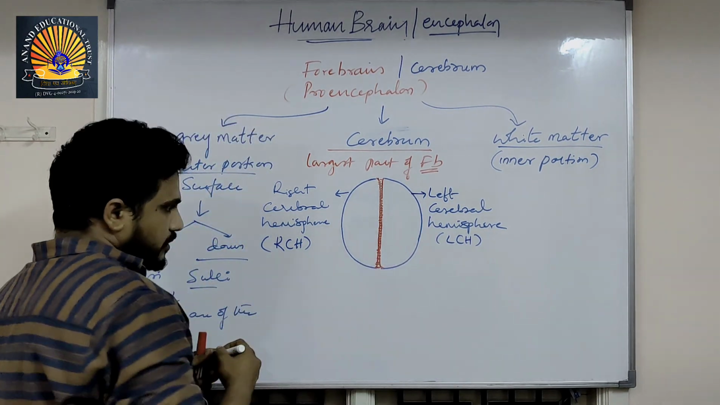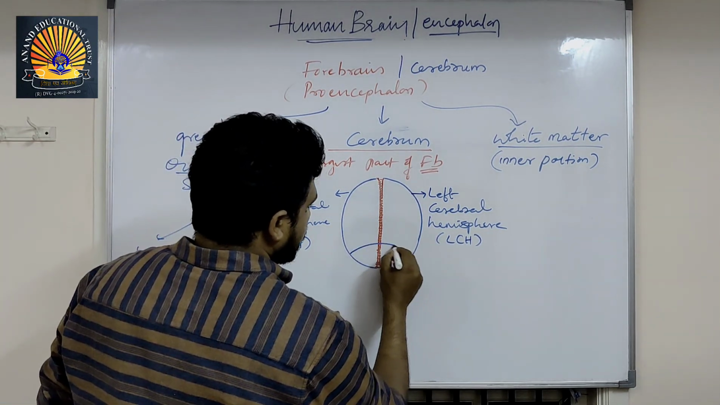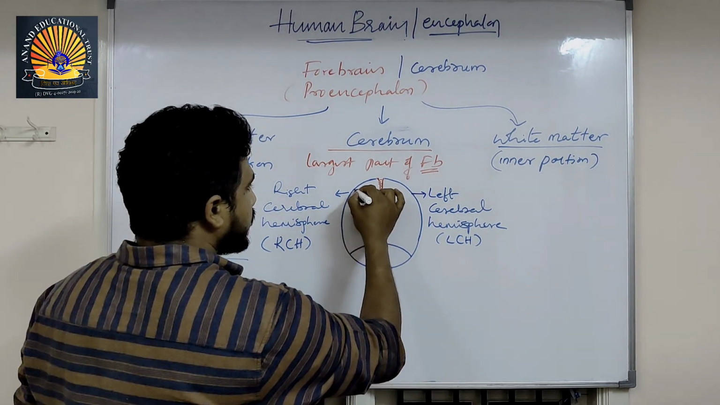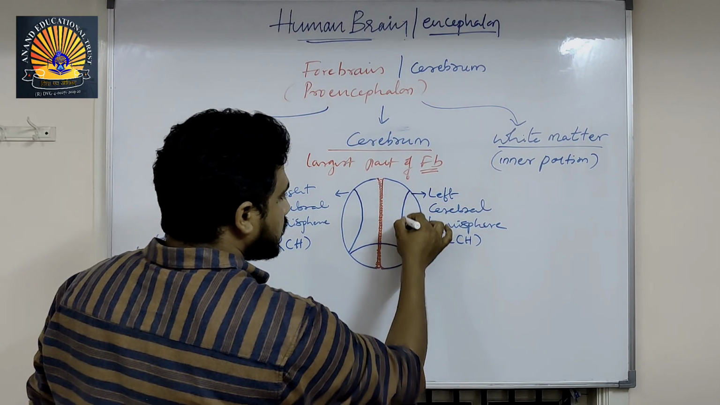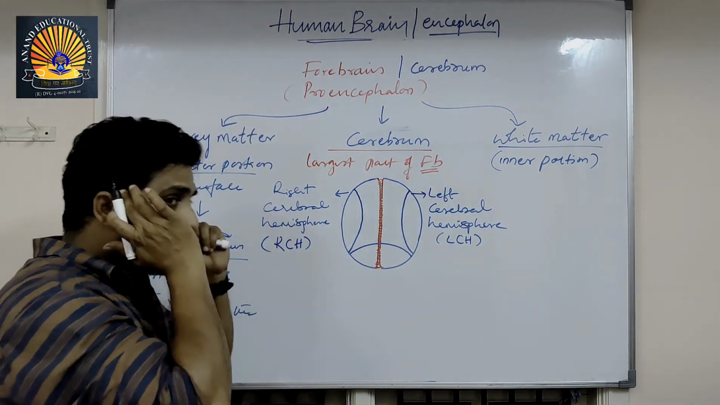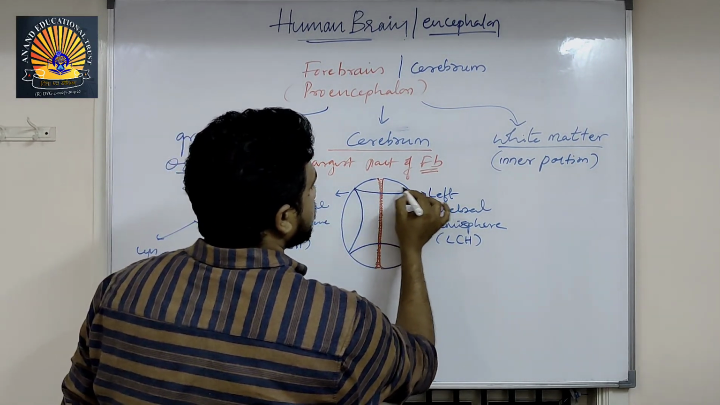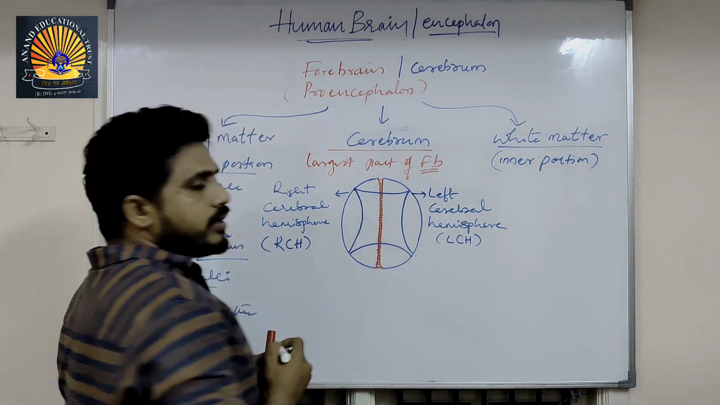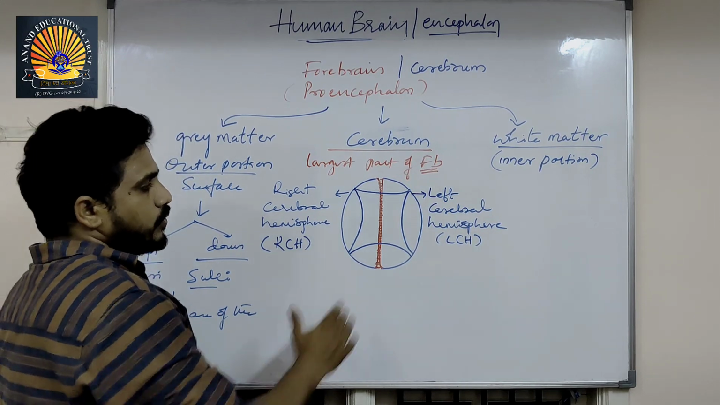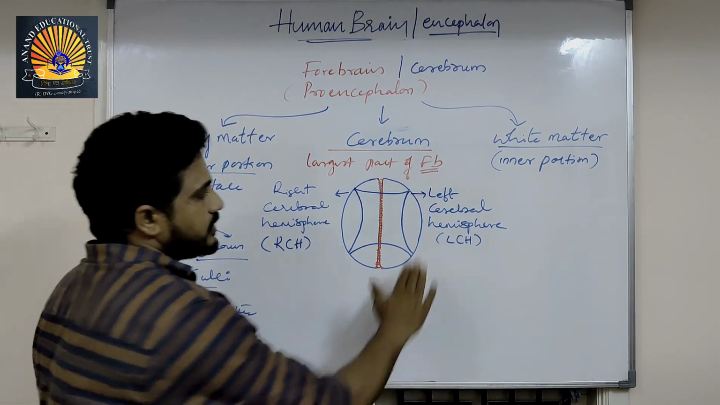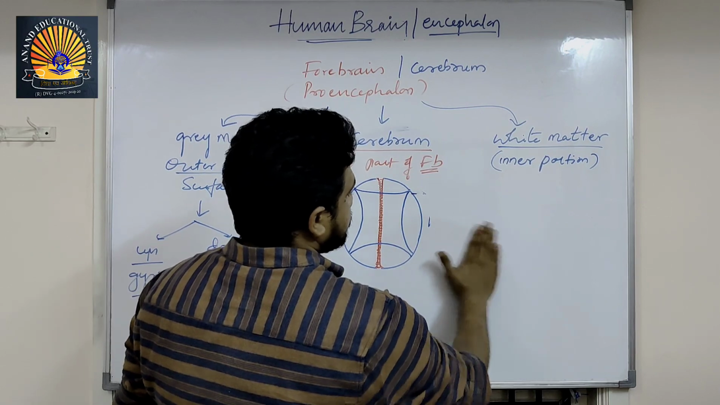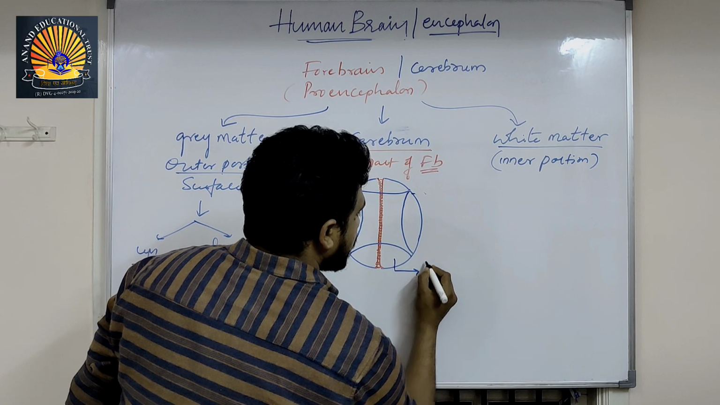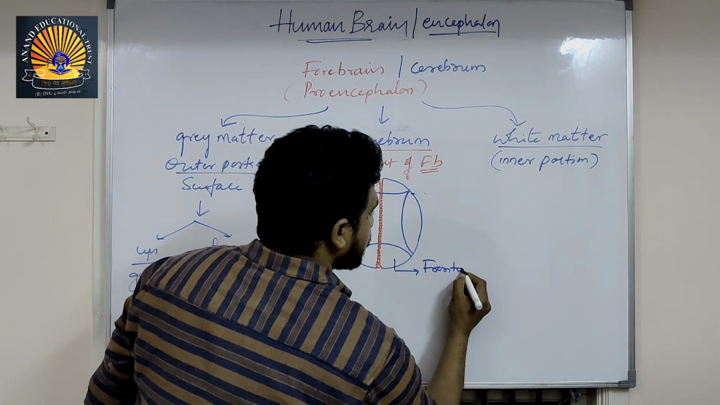In each, this is called the frontal lobe, this is called the temporal lobe, this is called the occipital lobe, and this is called the parietal lobe. Let me write on one side, for our understanding. I am erasing this part. Yeah, this is called the frontal lobe.